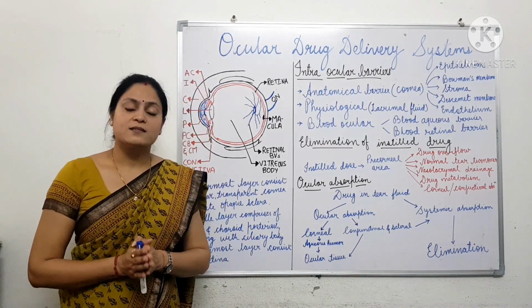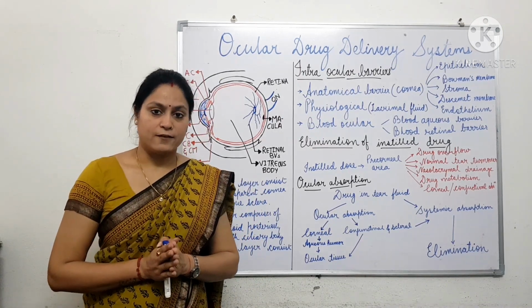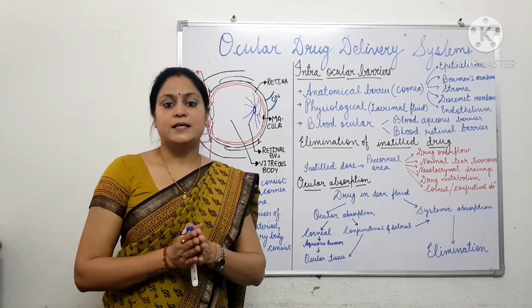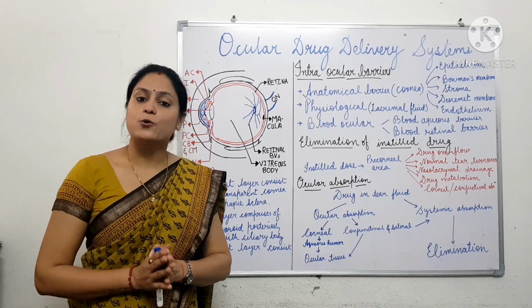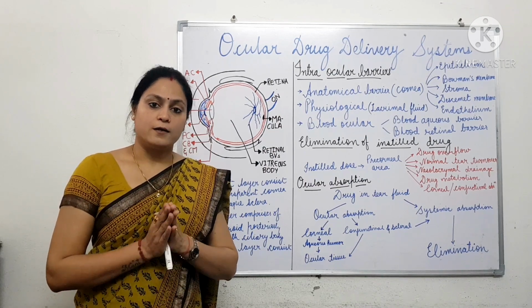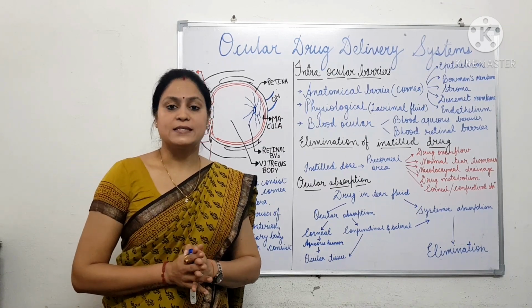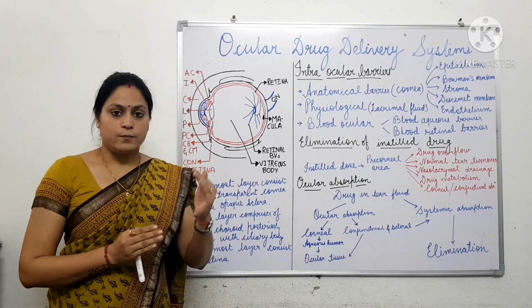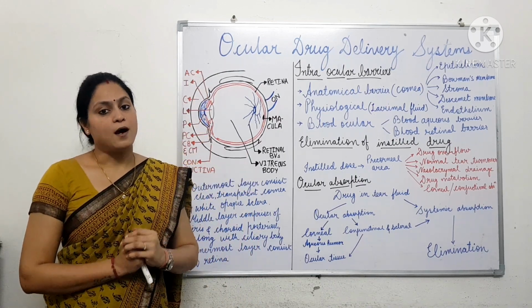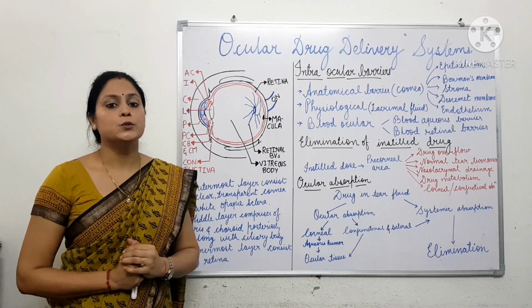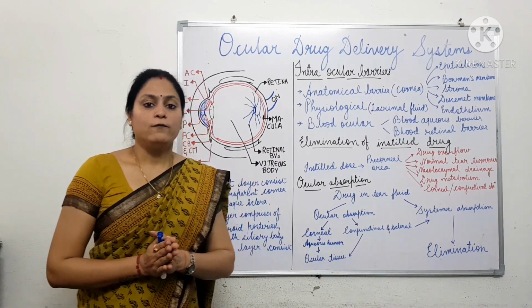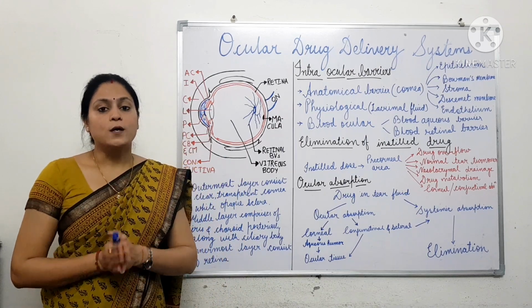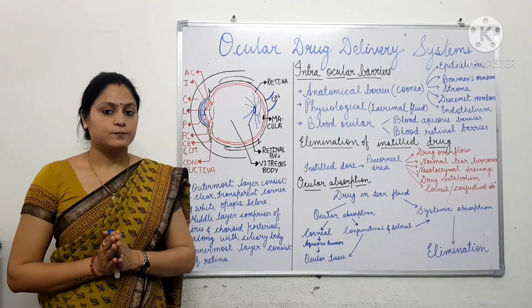Then there are certain surgical adjuncts such as irrigating solutions, which are required especially in ophthalmic surgeries. So these are commonly used drugs which are administered through ocular drug delivery, and all of them have the purpose of treating local ophthalmic diseases.